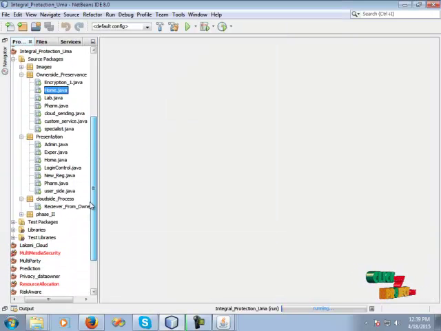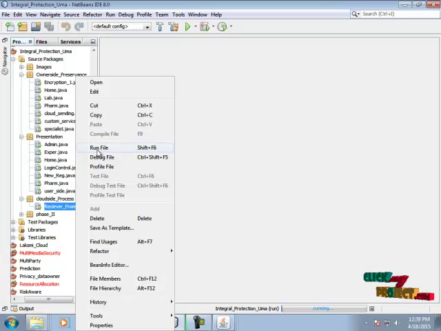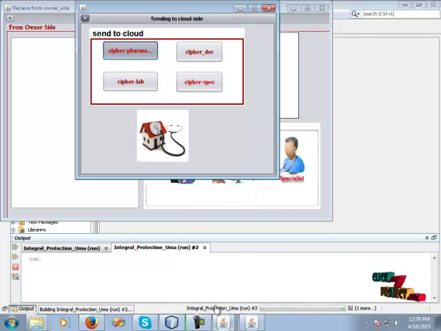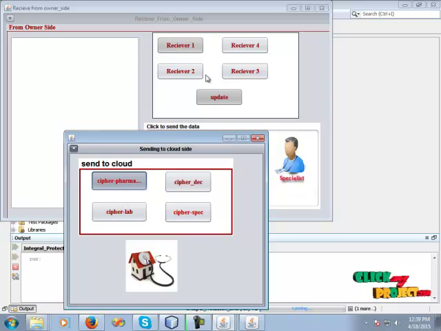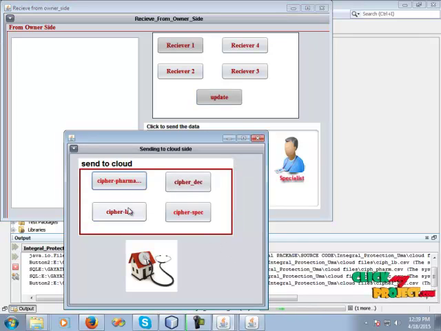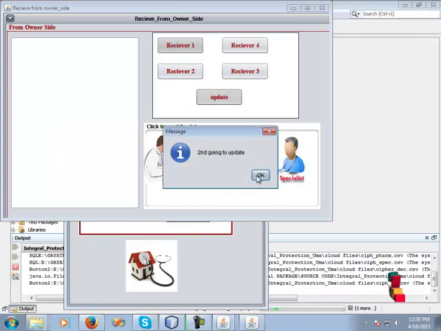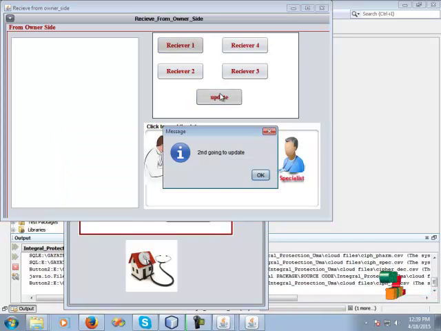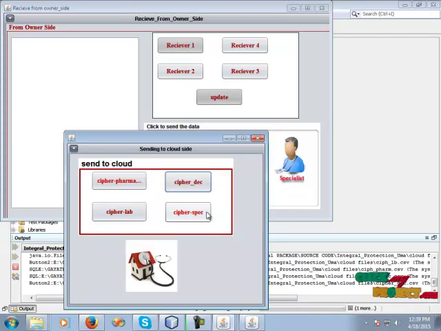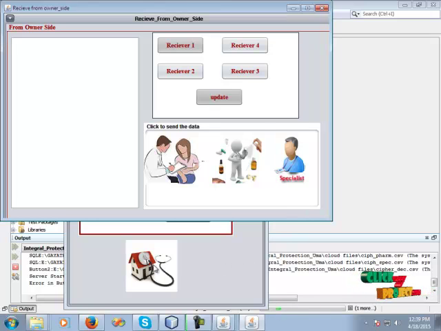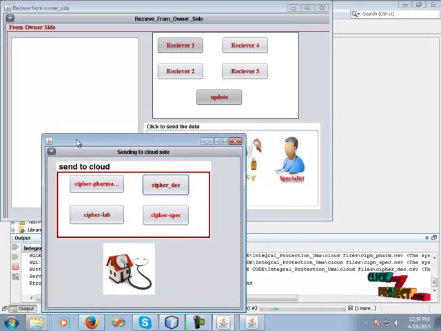Then the receiver receives the encrypted file from the cloud. Click cipher param, receive and update the details. Then cipher lab receives the user detail, then update. All the data sets are received. All the data are sent into the cloud and received by the receiver. Then click the data send. When the server started successfully.